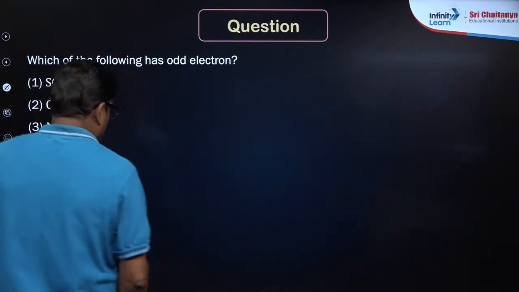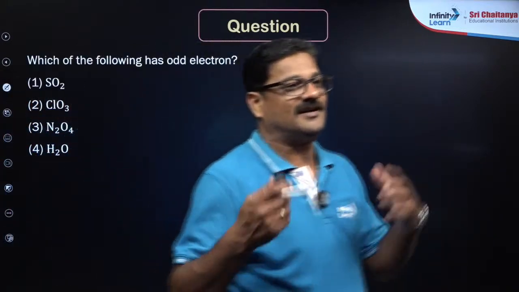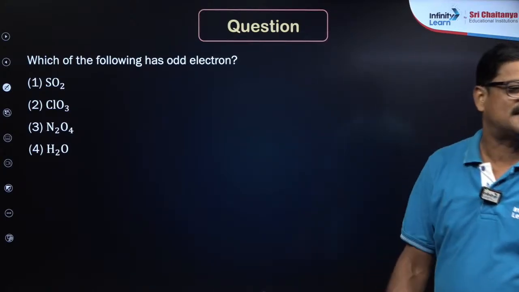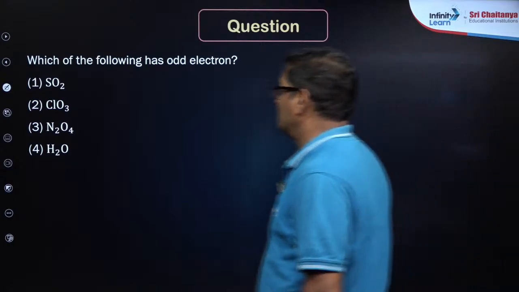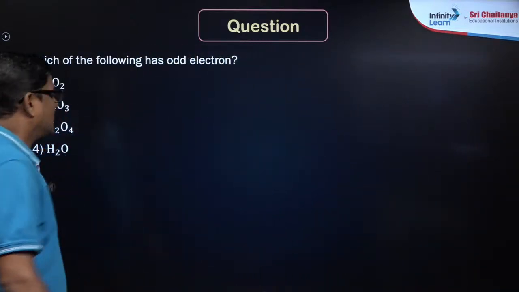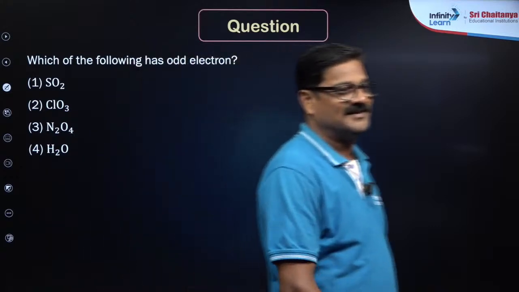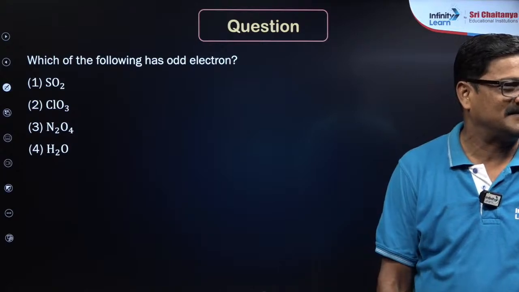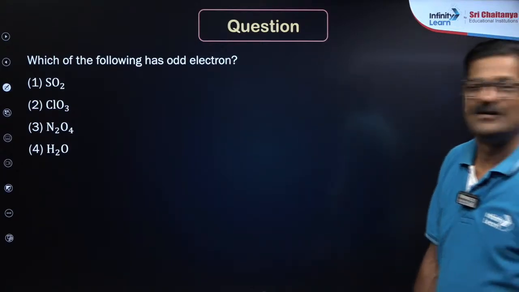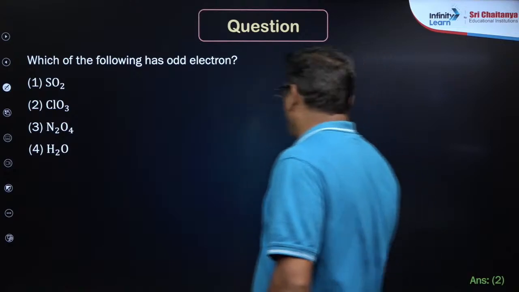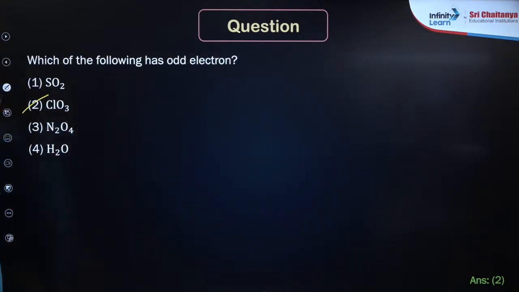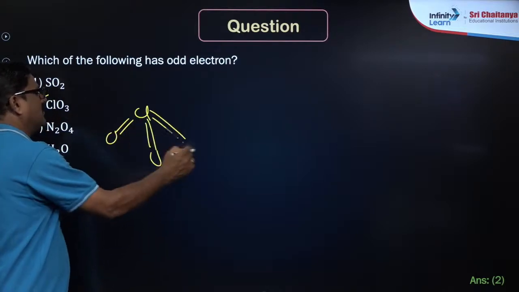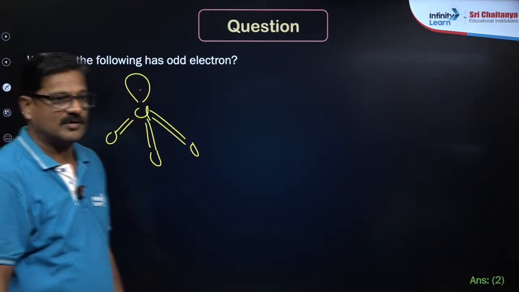Now a question. Whenever a question comes, students start chatting and giving various answers. I would like to see the answers, my dear students. Which of the following has an odd electron species? Quickly tell me. Any answer is admitted, let it be correct or wrong. Okay, so here chlorine oxide ClO3 is the odd electron species. So Cl double bond O, double bond O, double bond O, like this. It is a chlorine oxide. Done.